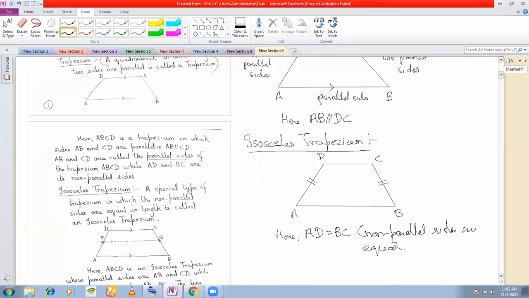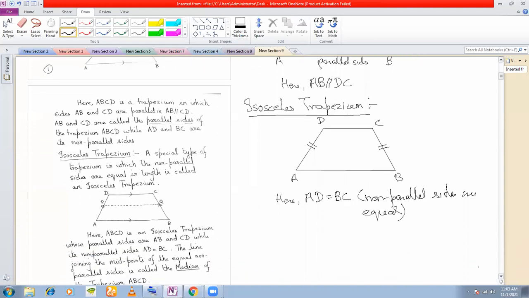And the special property of this trapezium is that the base angles of this trapezium will be equal. Let me give a parallel sign here, so these 2 sides are parallel. What do you mean by base angles? These are the base angles. These 2 angles will be equal. That is a special property. Also, these 2 angles will be equal. That is the property that I have written here.